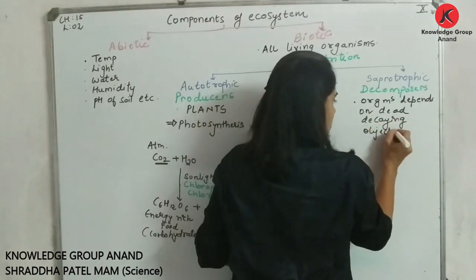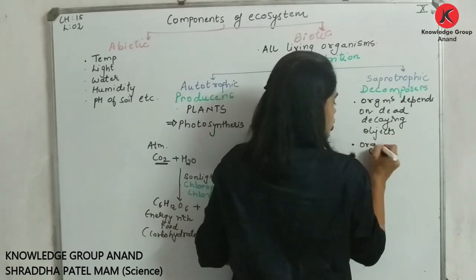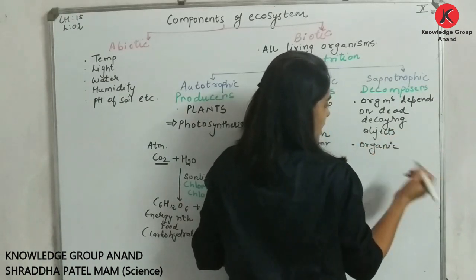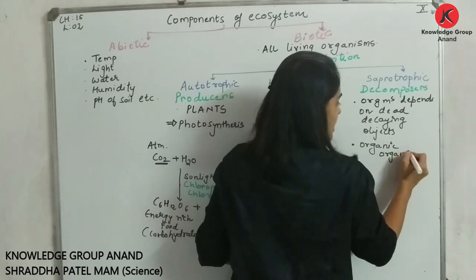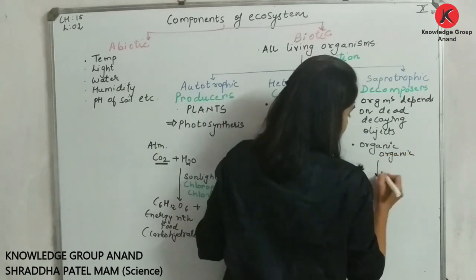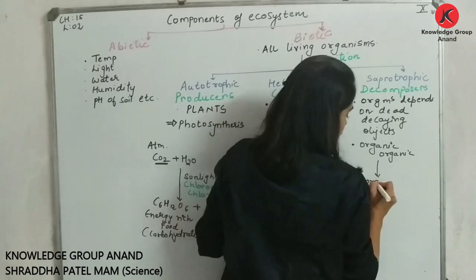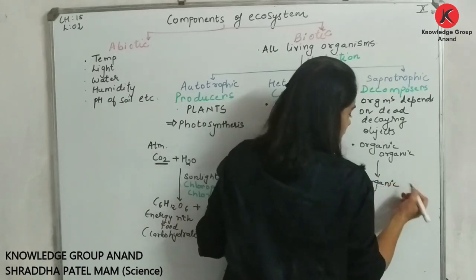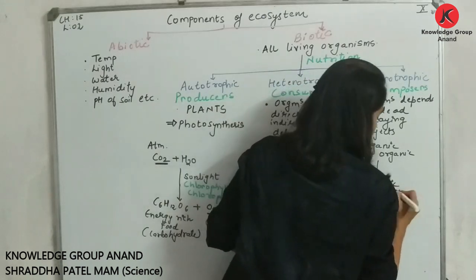Are you people getting my point? मतलब जो dead organisms होते हैं उनका जो organic matter है by means of this decomposers, वो किसमें convert हो जाता है? In organic matter.